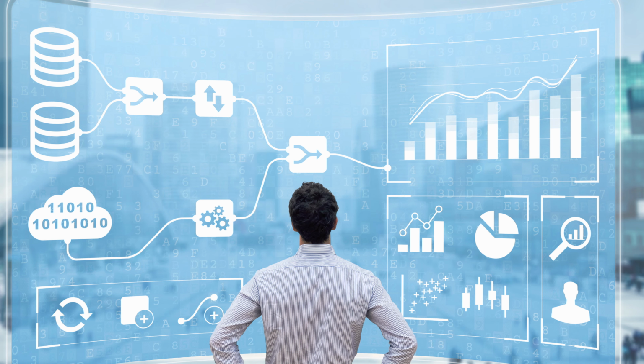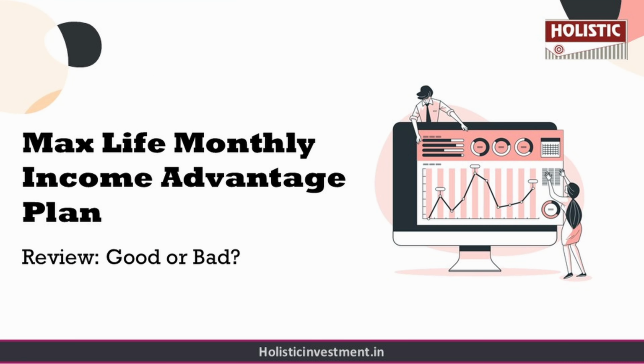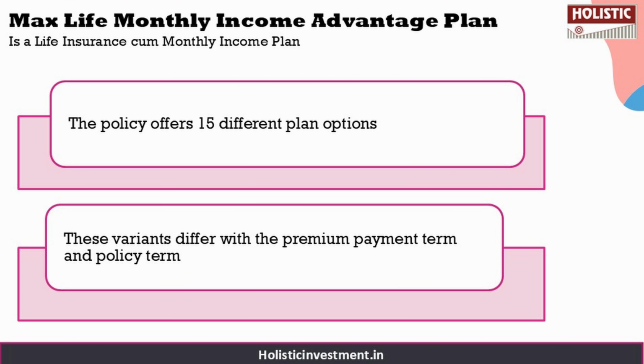Now before analyzing this policy, let us first understand a few basic details about it. This is a life insurance cum monthly income plan from Max Life Insurance. Some of the key features of the policy are that it offers you 15 different plan options called variants. These variants differ with the premium payment term and policy term. The lowest policy variant is 6 pay 16, which means the premium payment term is 6 years and the policy term is 10 years.